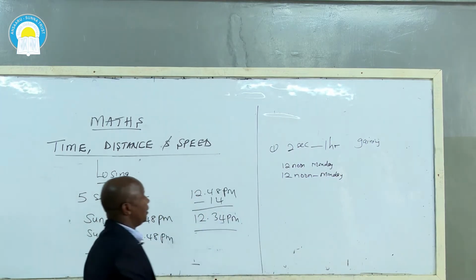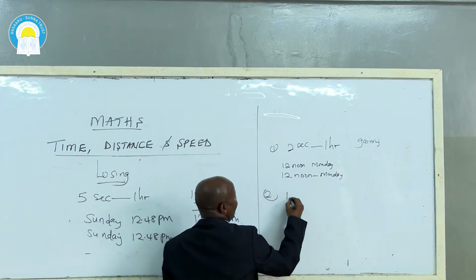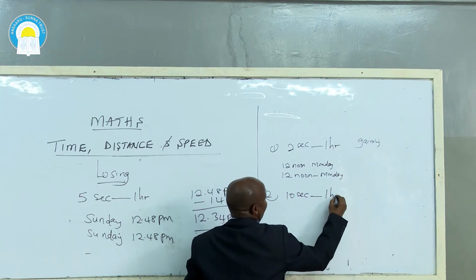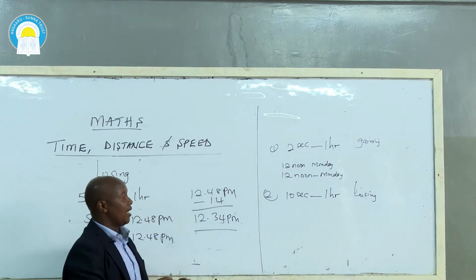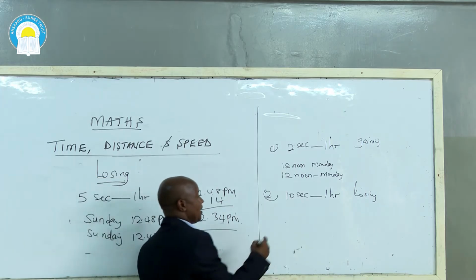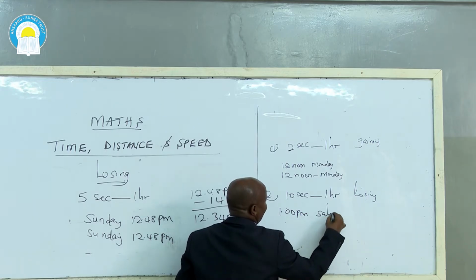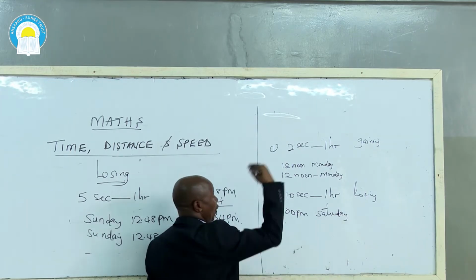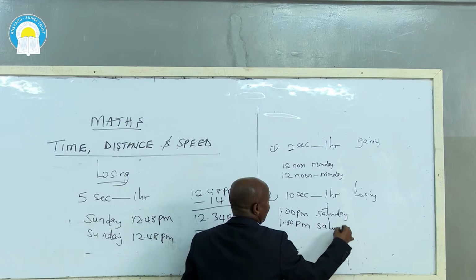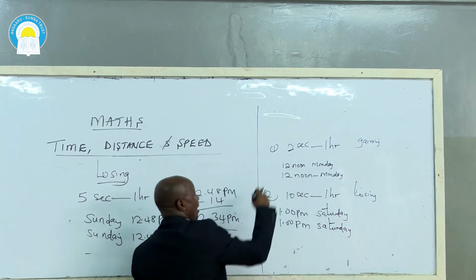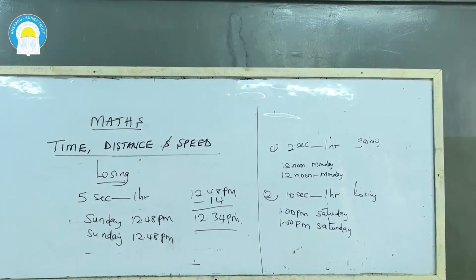That's question number 1. Question number 2, a watch is now losing 10 seconds every hour. Assume now the watch was set right at 1:00 p.m. on a Saturday. So what time will it show the following Saturday at 1:00 p.m.? Now this one is losing, the first one is gaining. That is your assignment. Make sure you do that assignment when you are at home.